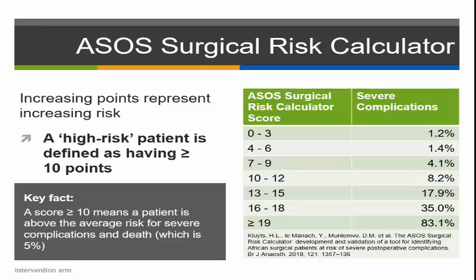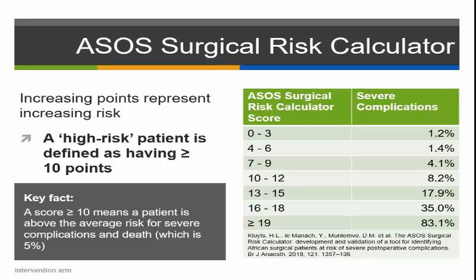Our high-risk patient is defined as having more than or equal to 10 points. A score of more than or equal to 10 means a patient is above the average risk for severe complications and death in Africa, and that's about 5%. On the right of the screen, you see different risk categories according to the number of points the patients get on the ASOS surgical risk calculator.